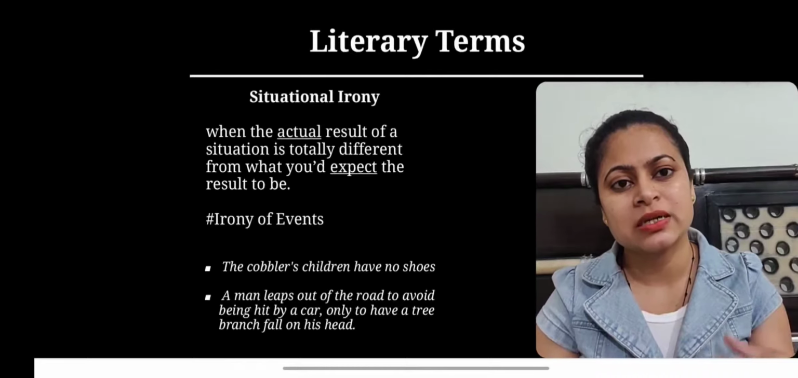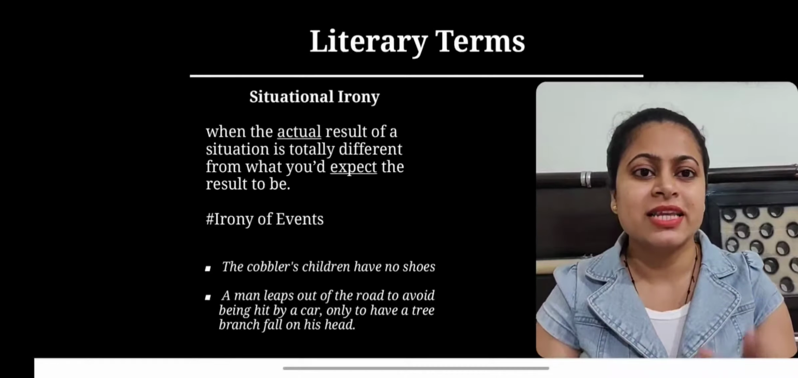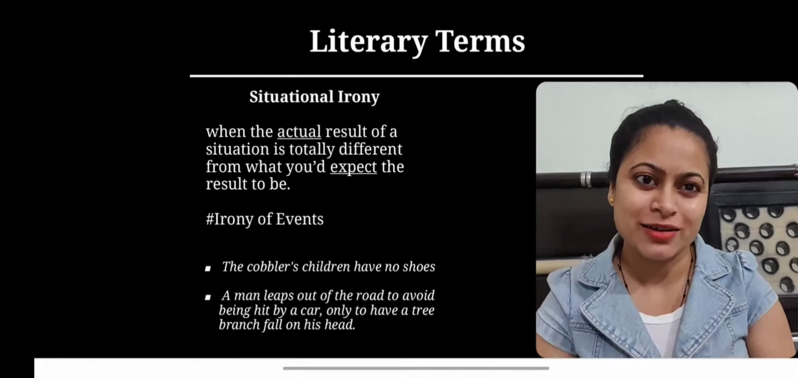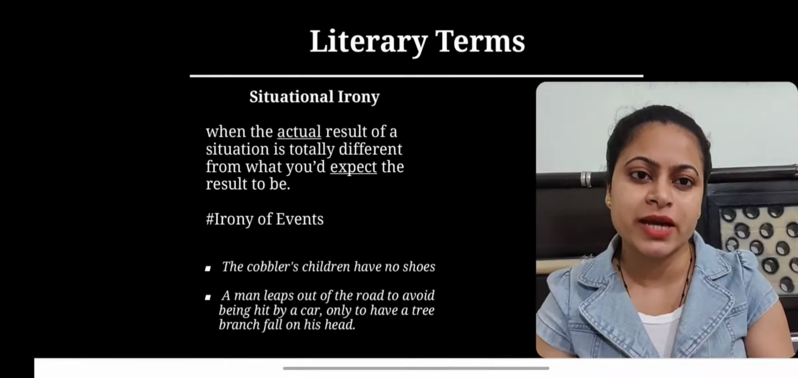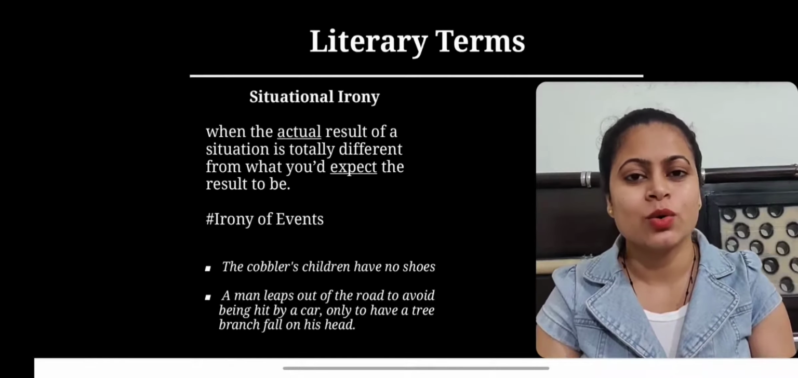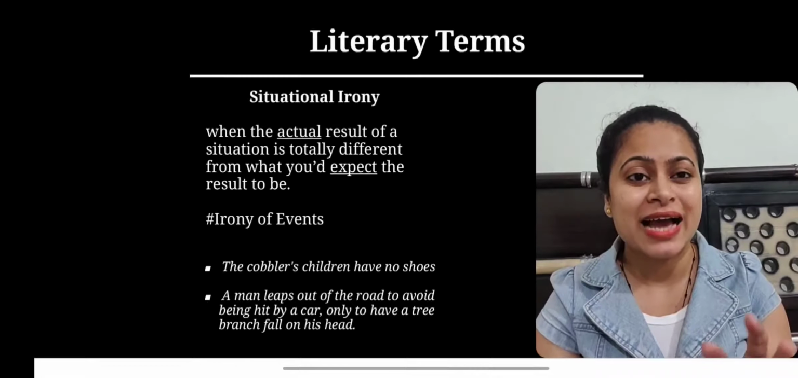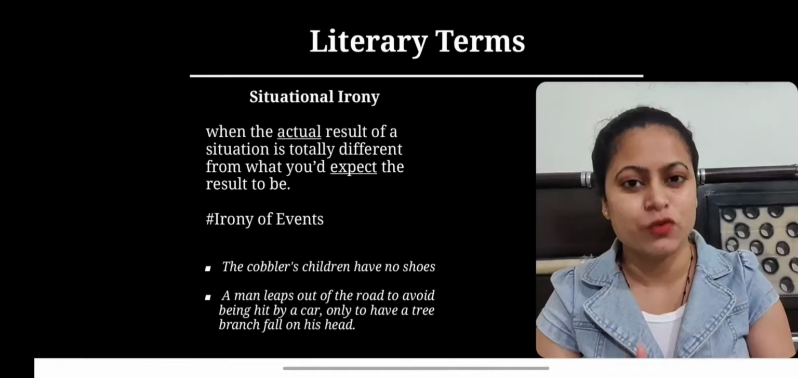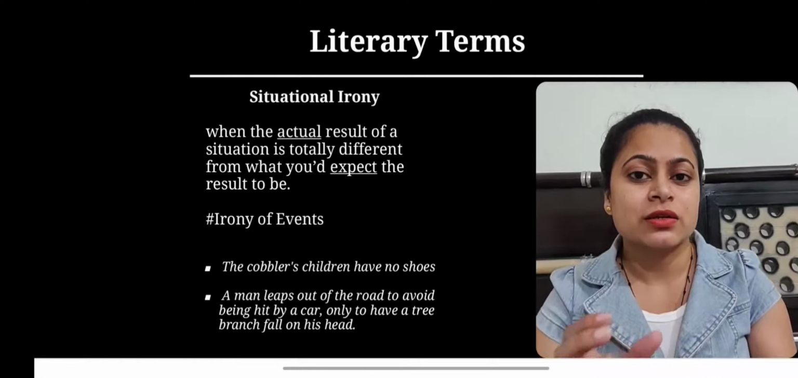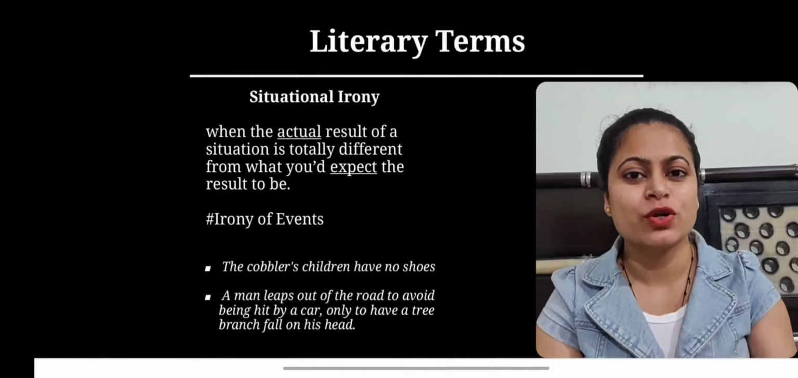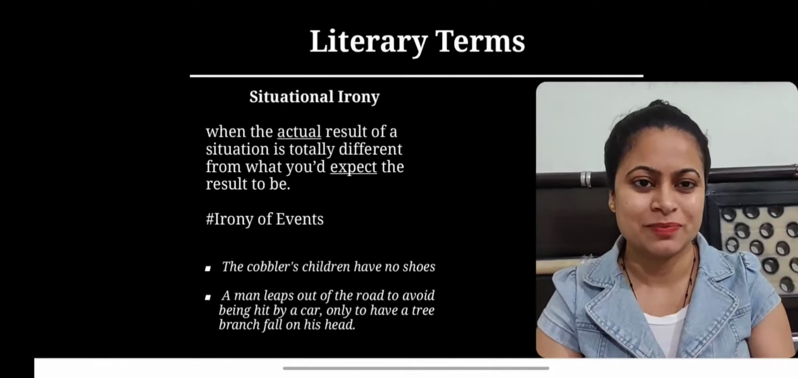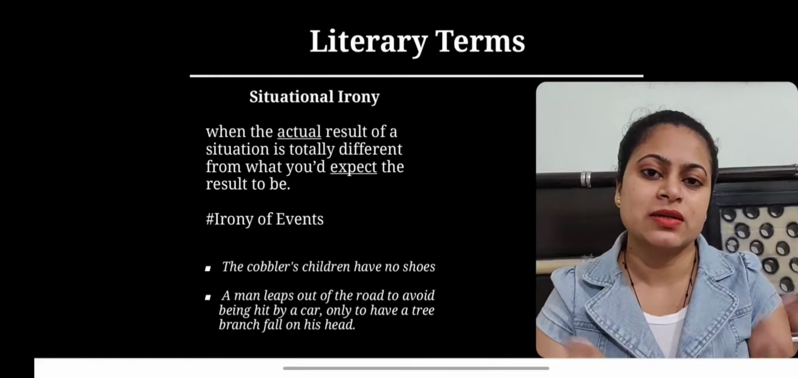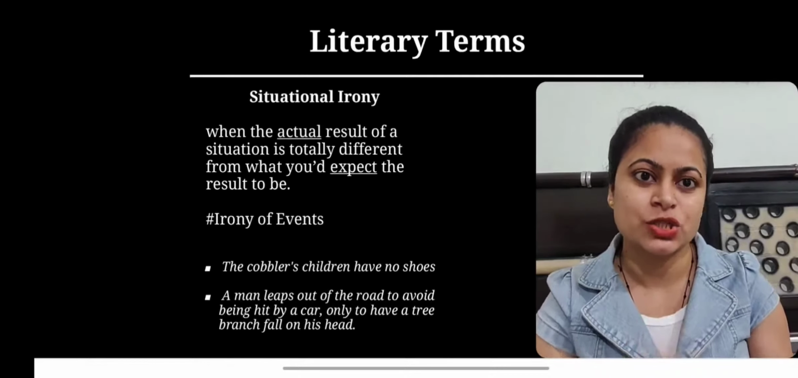The next example is a man leaps out of the road to avoid being hit by a car, only to have a tree branch fall on his head. Now, in this there is a situational irony, because it was totally unexpected for the man. He was escaping from being hurt, but on the contrary he ends up getting hurt by the branch falling on his head.